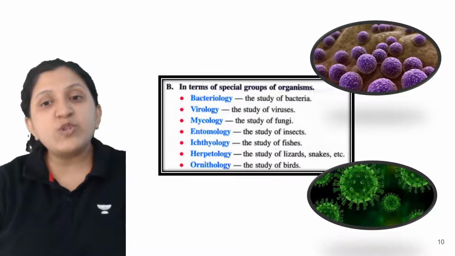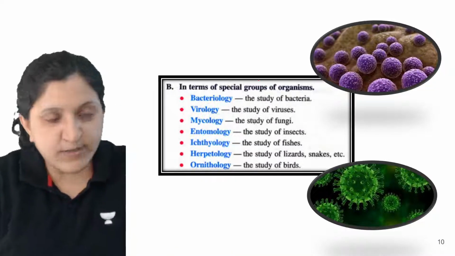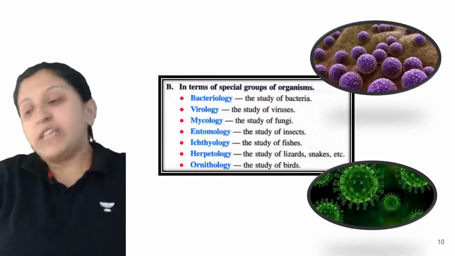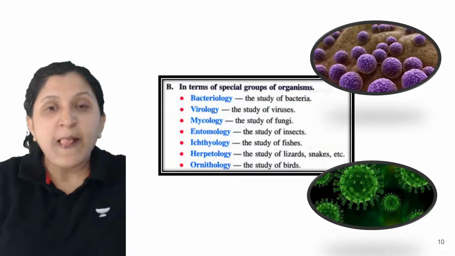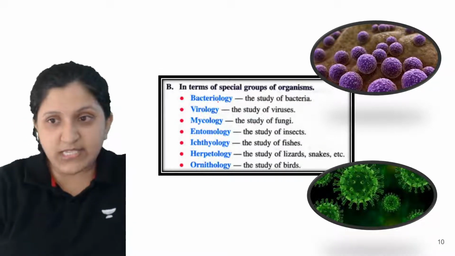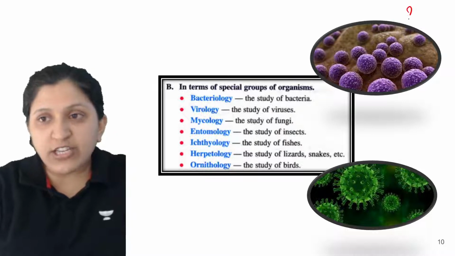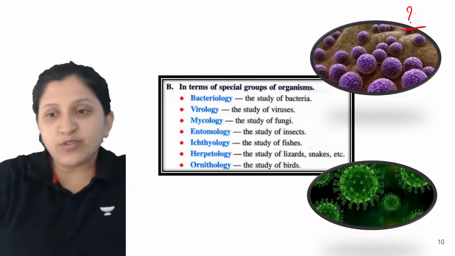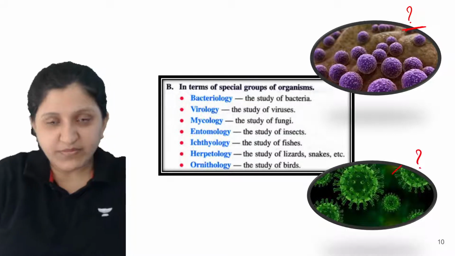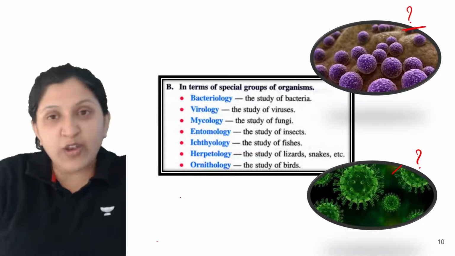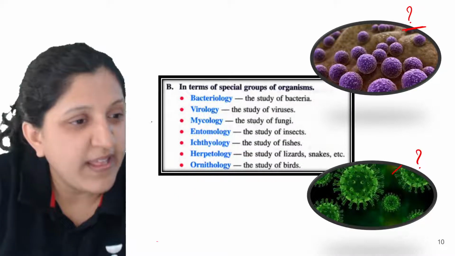So in terms of special groups of organisms, there are certain groups of organisms that you find. That is bacteriology, then virology is present, and the name itself suggests. So what is this actually? Any of you has any idea what this part is? Are these living organisms or non-living organisms?